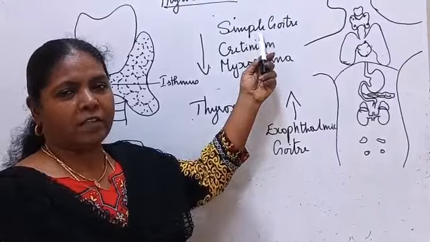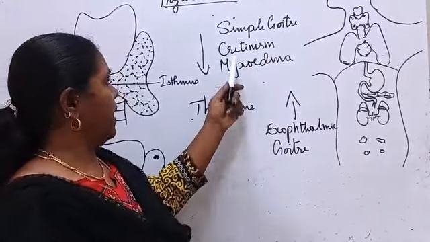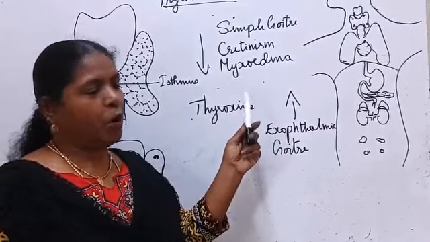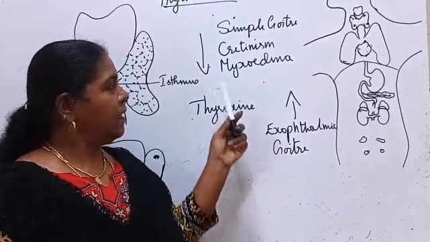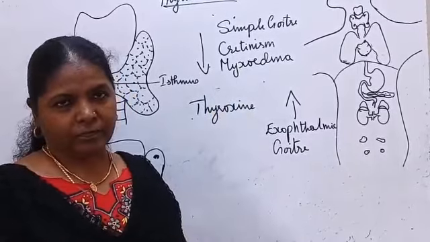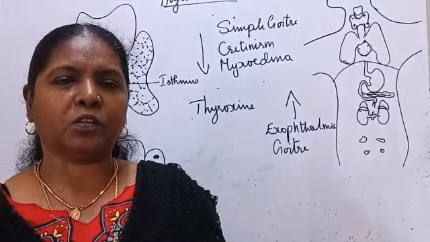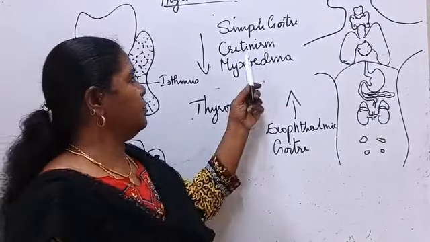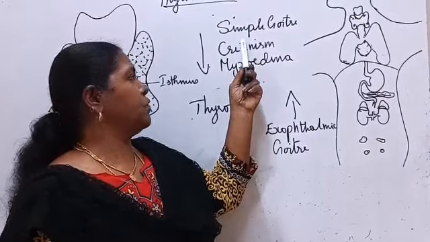So how to solve this? They have to consume iodized salt. The next one is cretinism. Cretinism is another important problem of hyposecretion of thyroxine. It is seen in small children. It leads to dwarfism. The growth will get retarded. That is called cretinism. More iodized salt should be consumed.